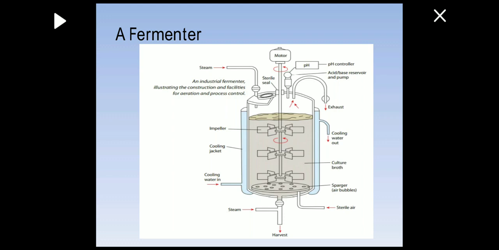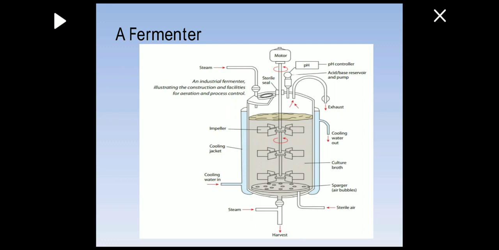Then on the left bottom side, you have steam. Steam is being introduced this way. Cooling water in on the left hand side is again for maintaining the temperature. The cooling jacket is the passage, the area where the water is traveling. Then you have the impeller. These are types of stirrers which are mixing the culture broth and causing the aeration, as well as maintaining a slow and steady regulation of the culture broth.